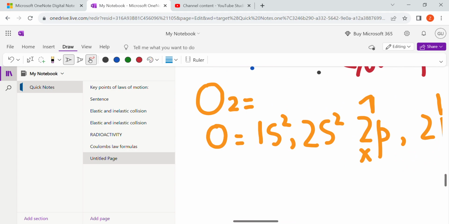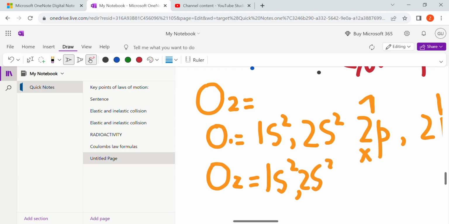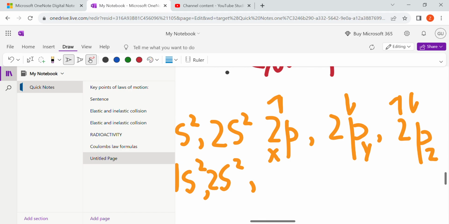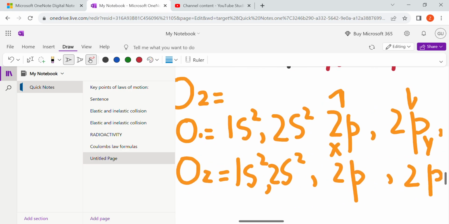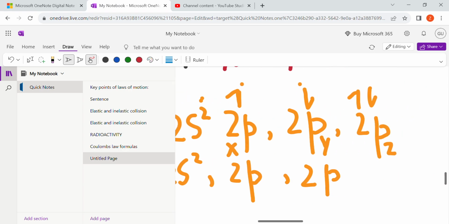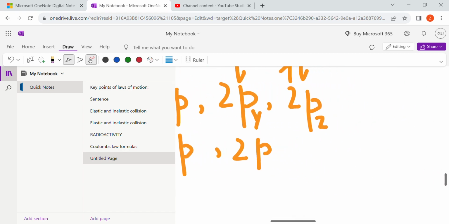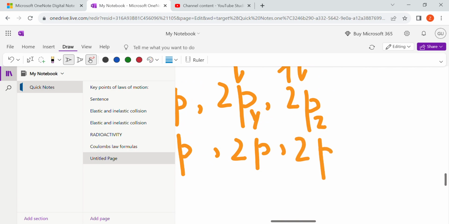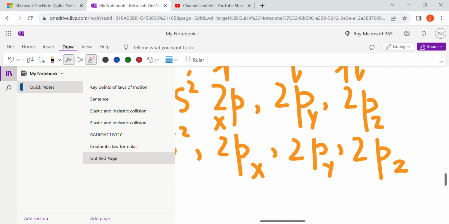This was the oxygen 1 and this is oxygen number 2. So it would be same 1s2, 2s2, 2p, 2p. देखिए 1 2 3 1 2 3 4 5 6 7 8 हो गए पूरे. ऑलराइट. Z, Y and X.